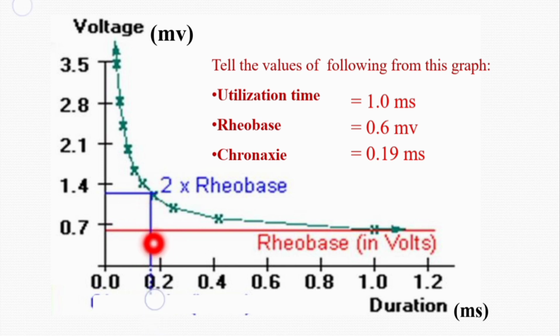How much time was this stimulus applied? It was applied for about 0.19, or you can say almost 0.2 milliseconds, and then it is able to get a response. So, these are the three important values which we can get from this graph, which is called the strength duration curve.